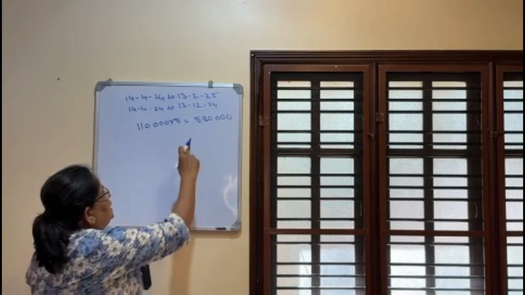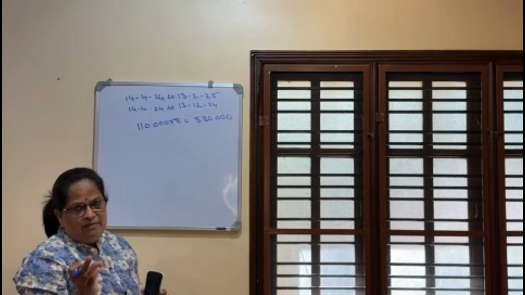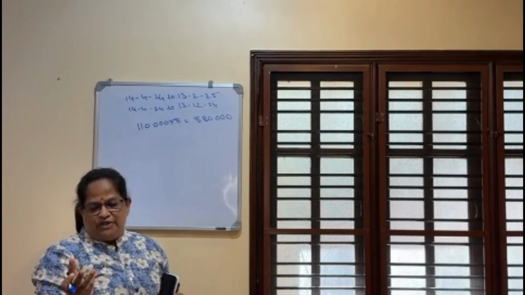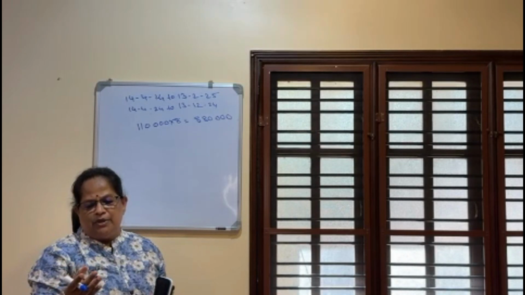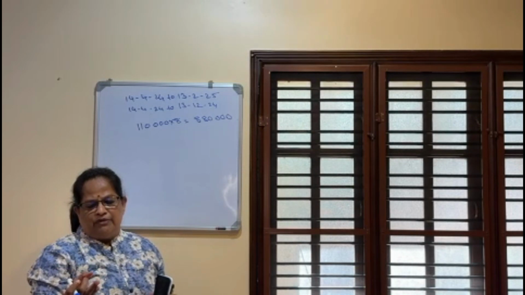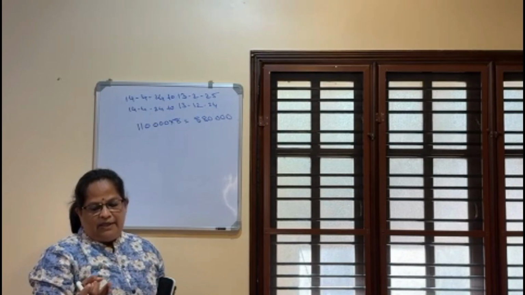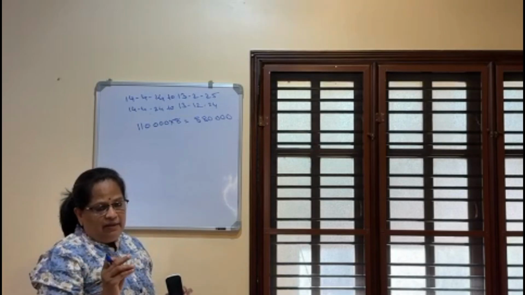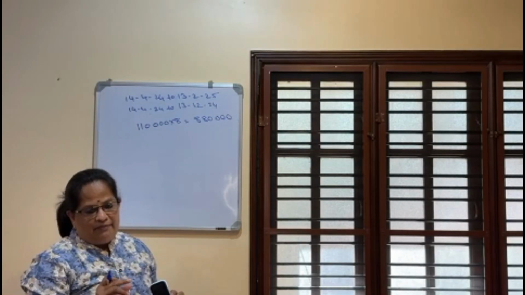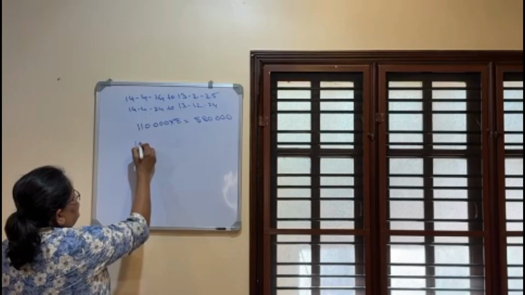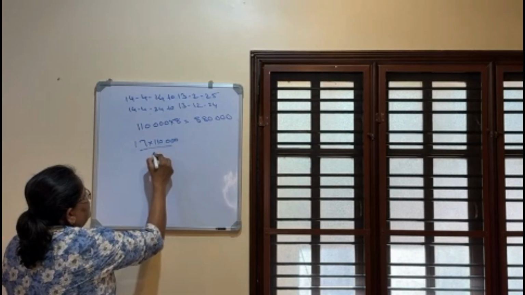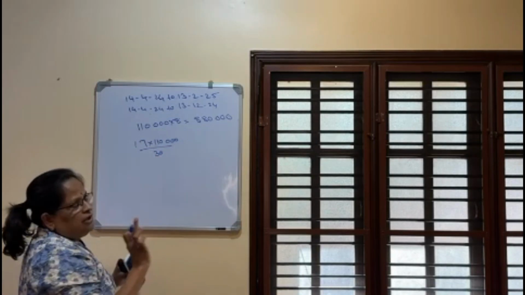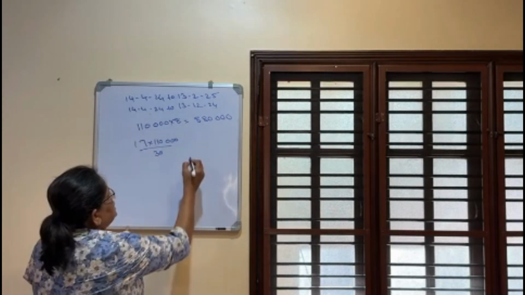Because December up to 13th only we have calculated. December has got 31 days. So if you take 14, 15, 16, 17, 18, 19, 20, 21, 22, 23, 24, 25, 26, 27, 28, 29, 30, 31, here you have to remember 17 days are there. So now how do you calculate salary for 17 days? 17 into 1,10,000 divided by 30. Always it's 30, not 31. So the value is